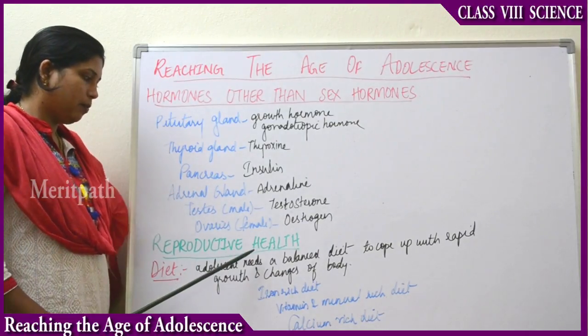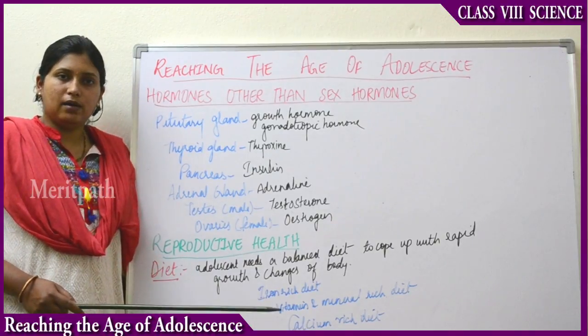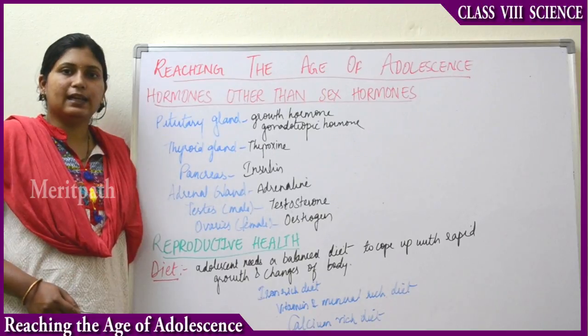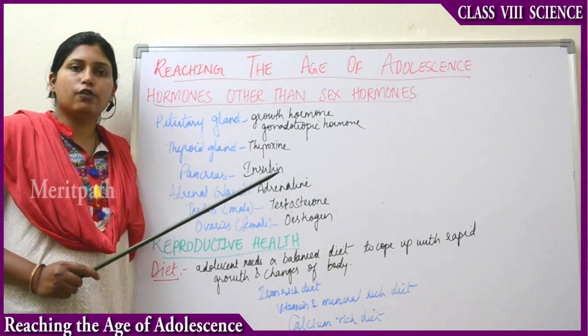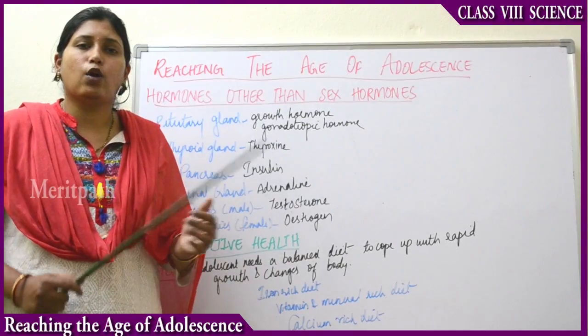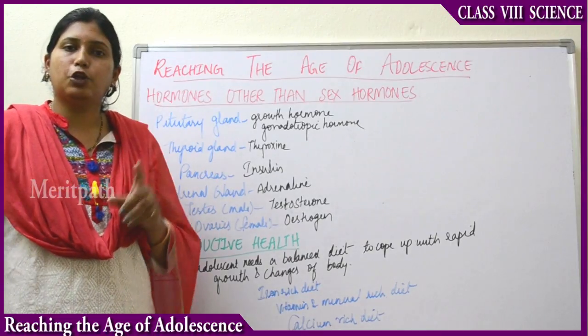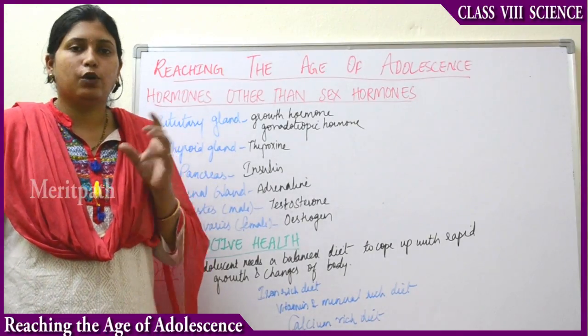Next, moving on to reproductive health. So as children, now you are in your adolescent period, that is your teenage. Since lots of growth is occurring and lots of changes are occurring in your body, it is very much essential that you take a very balanced and good diet.